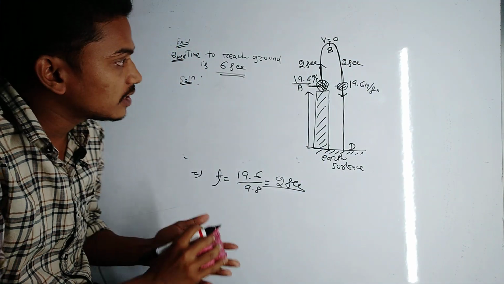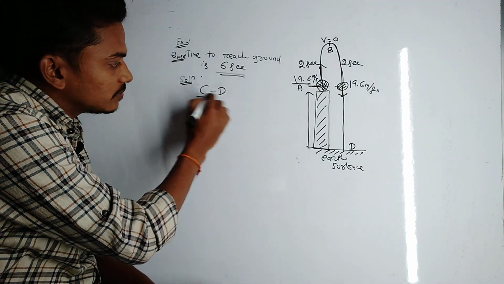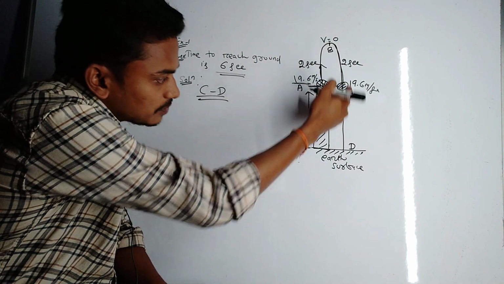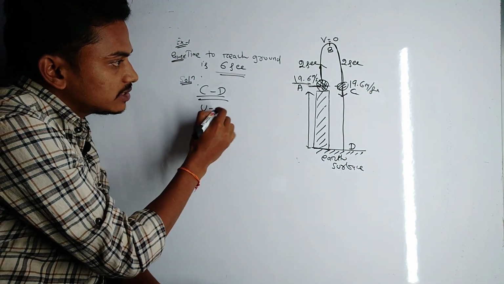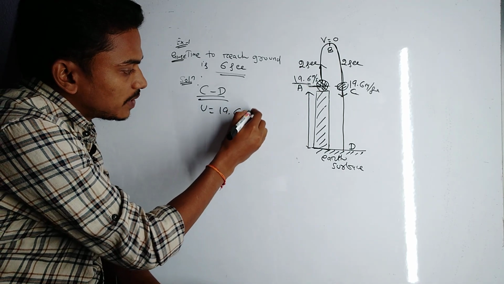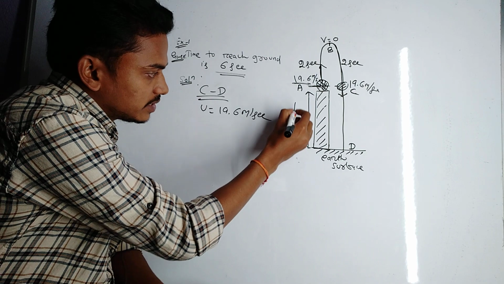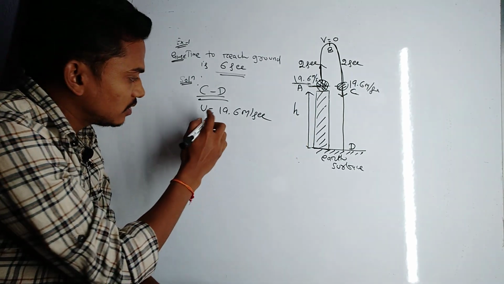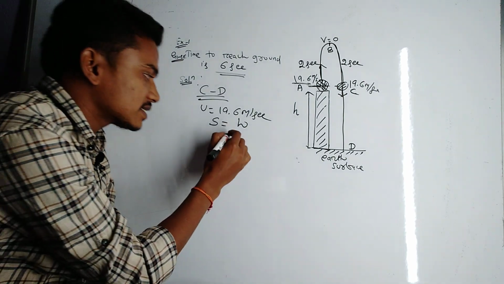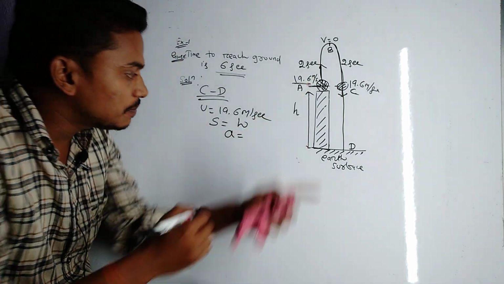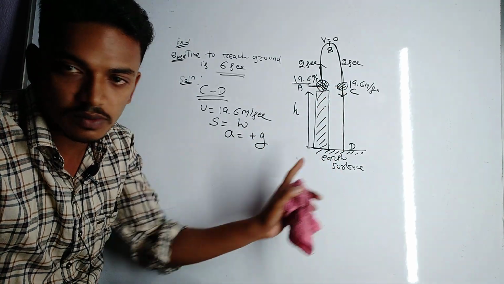Okay, now consider the motion from C to D. This is the C point. From C to D, the initial velocity is 19.6 meter per second, and this is h. So we have to find out h. The displacement s is equal to h, and the acceleration due to gravity is plus g, since it is a downward motion from C to D.